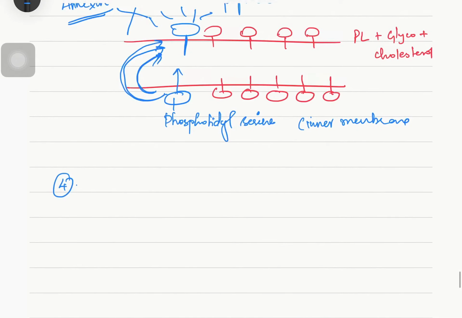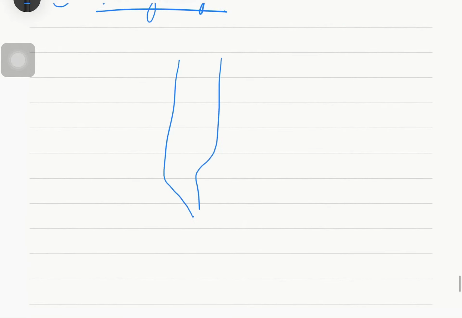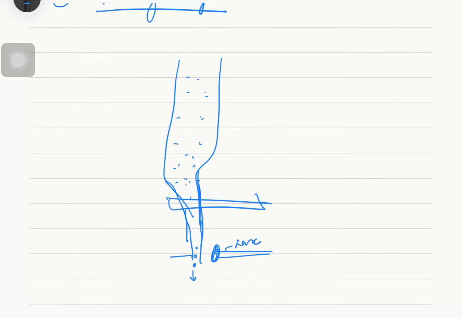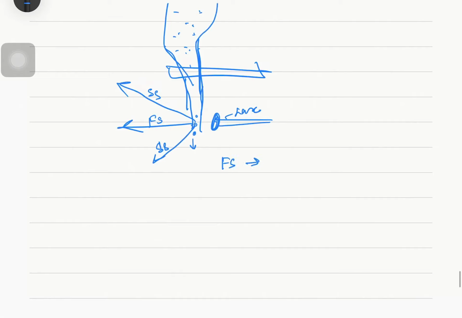The fourth important lab assessment is flow cytometry. In flow cytometry, we allow the cells to pass through a tube, so each and every cell passes through a hole individually, and here we have laser light, which causes either forward scattering or side scattering of the cells. Forward scattering tells us about cell size, and side scattering tells us about the granularity of the cell.